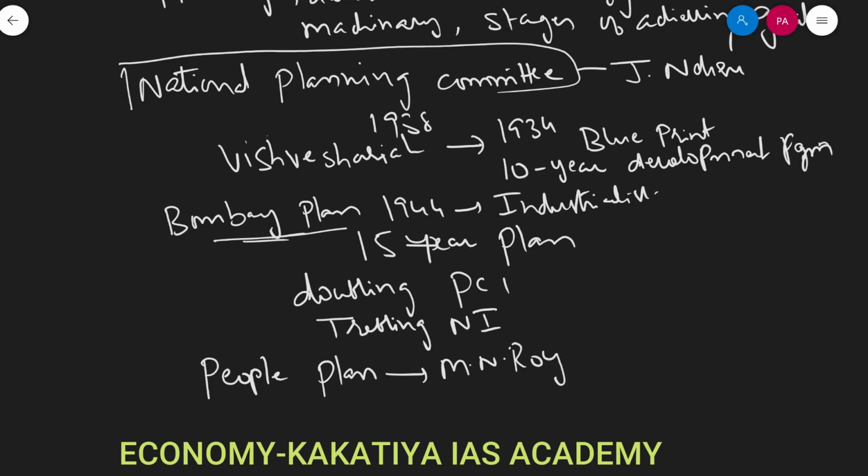M.N. Roy envisaged a 10-year plan, which called for nationalization of all agriculture production and distribution, besides development of consumer goods industries by the states, right? So here the stress was on nationalization of agriculture production.